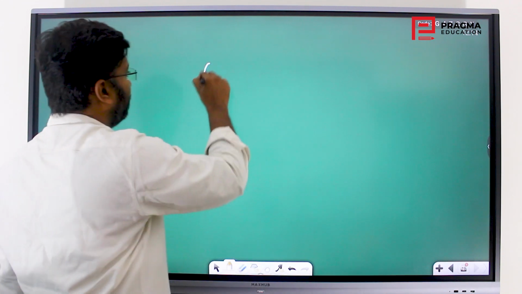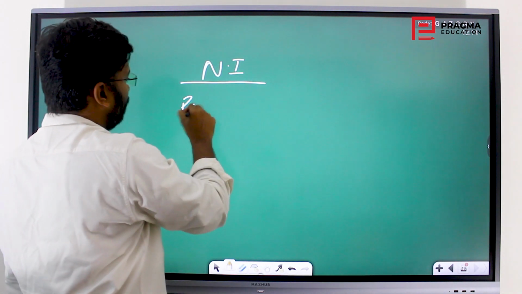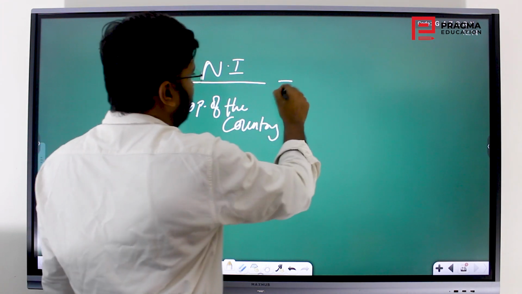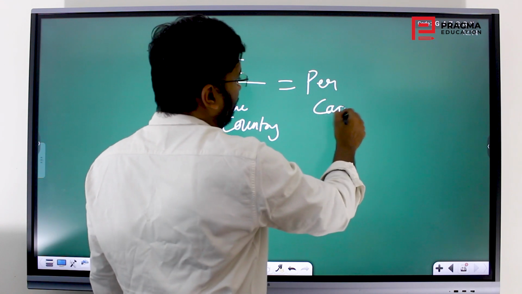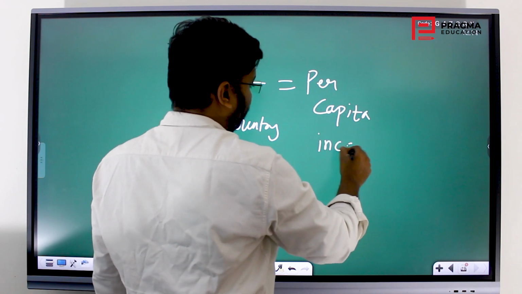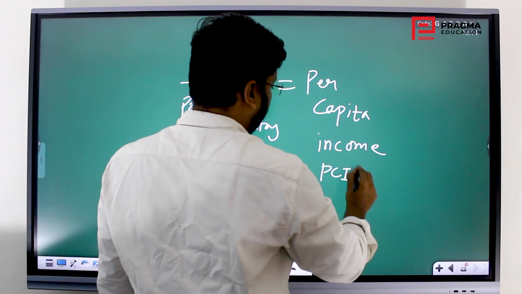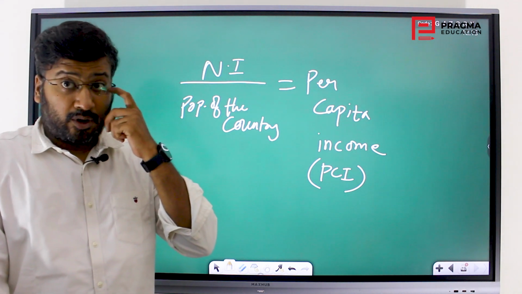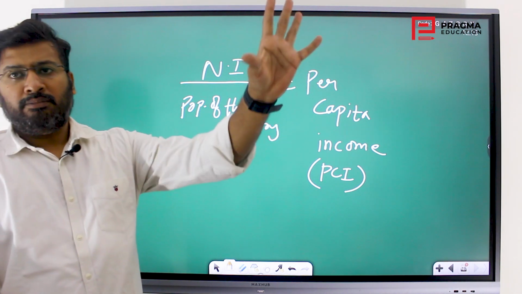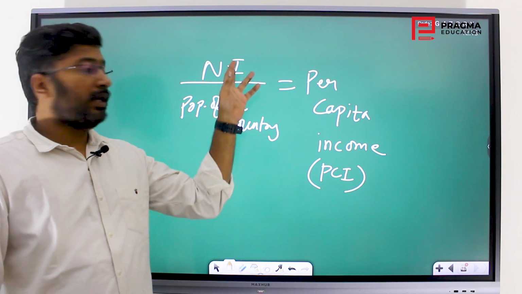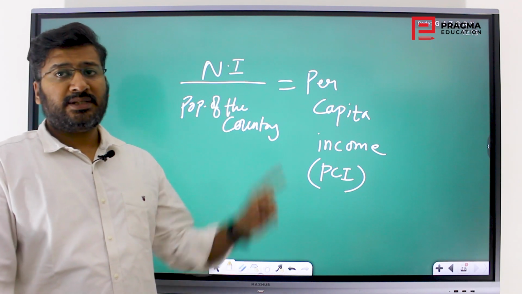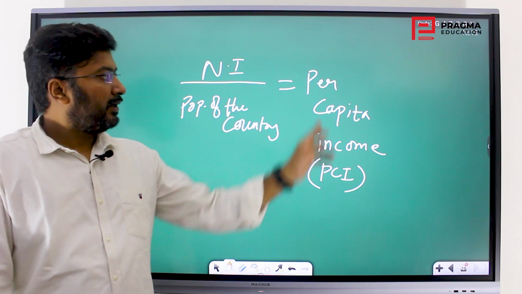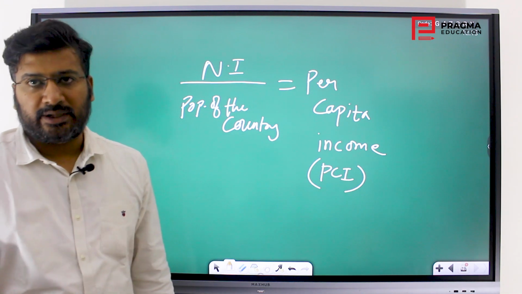So when this national income is divided by the total population of the country, that is India, it gives per capita income. It is the income made by each individual in the country. So how do you arrive at that? Total income divided by total population. So the total income made by the Indian nationals, which is national income, divided by the total population of the country gives the per capita income of our country.